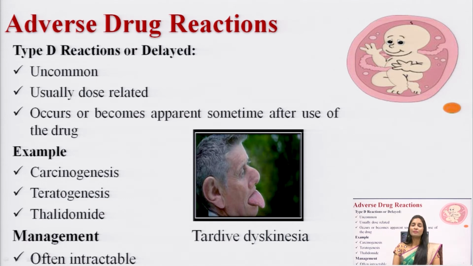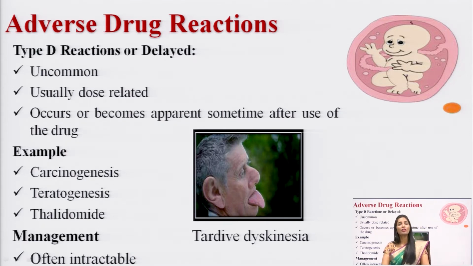Thalidomide is a drug which has been prescribed to pregnant women for an anti-emetic condition in the first trimester. Thalidomide is used for morning sickness, usually given to pregnant women having an emesis problem. In such a condition, the pregnant woman takes the thalidomide.